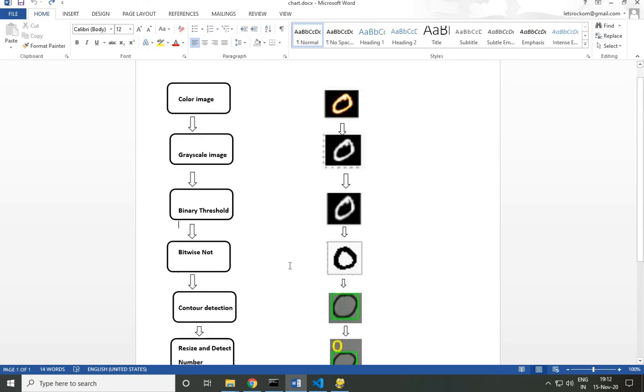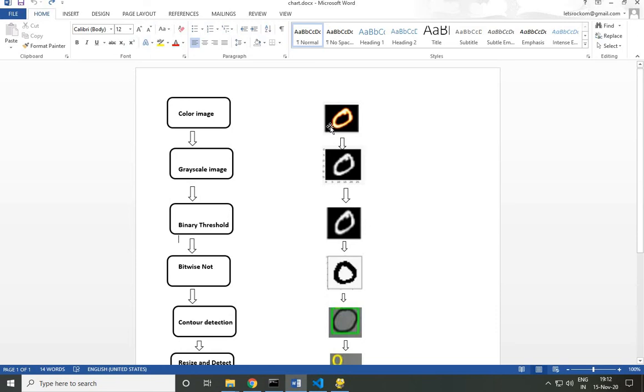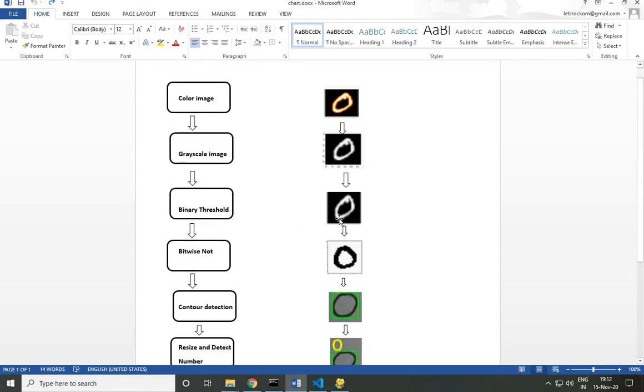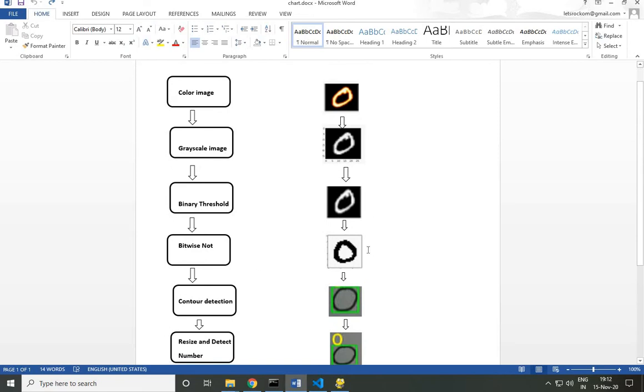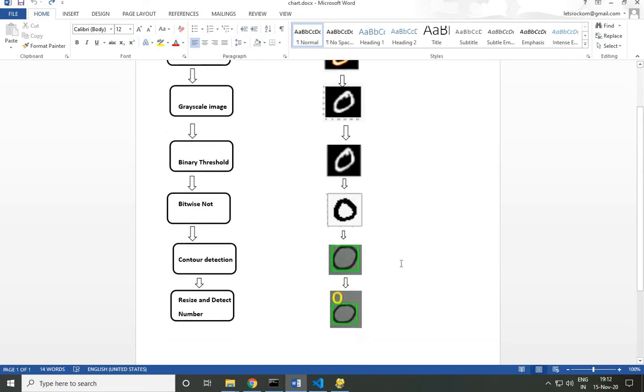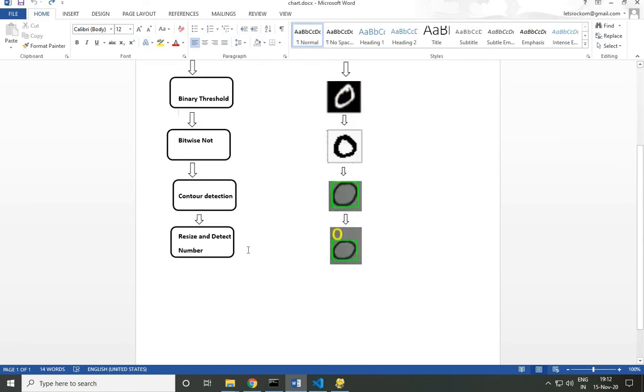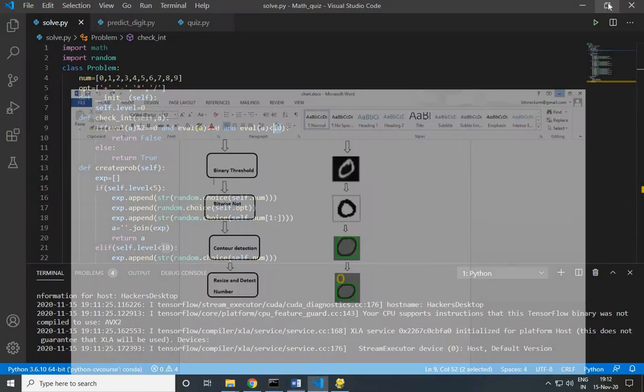digit numbers also. So first, we take the color image, then we grayscale it, then we binarize the image, then we apply bitwise NOT to invert the image, then we do contour detection, and then we resize and detect the image. This is all done using OpenCV, and the detection of the image is done using Keras.